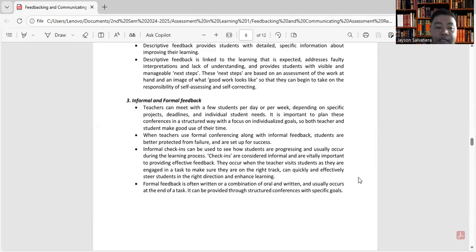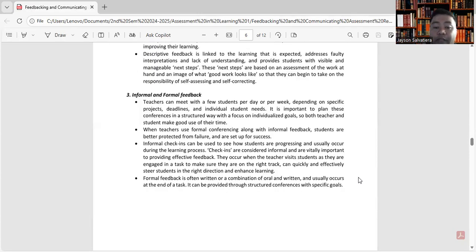So when teachers use formal conferencing along with informal feedback, students are better protected from failure and are set up for success. Informal check-ins can be used to see how students are progressing and usually occur during the learning process. Check-ins are considered informal and are vitally important to providing effective feedback. They occur when the teacher visits students as they are engaged in a task to make sure they are on the right track, can quickly and effectively steer students in the right direction and enhance learning.